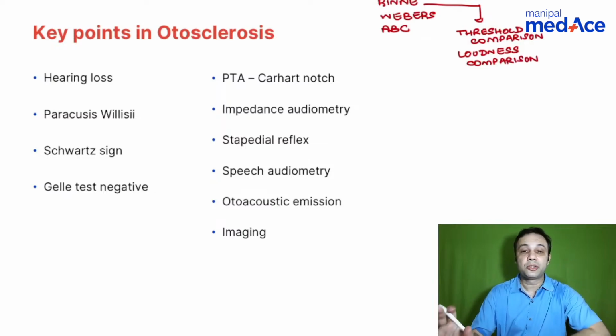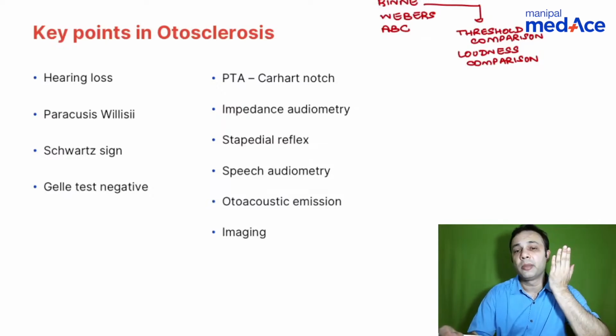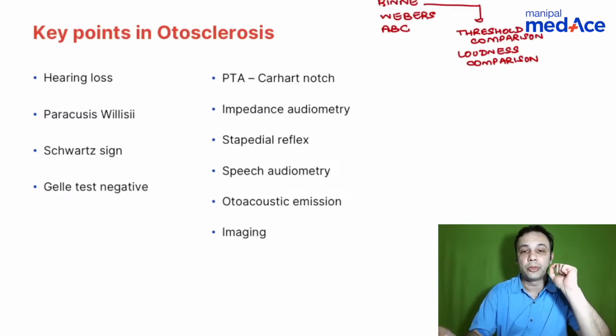When you talk about the threshold comparison method, the tuning fork is struck and kept behind on the mastoid. Once the patient stops hearing, you keep it in front of the external auditory canal. The difference between the air and bone conduction should be approximately 15 to 20 decibel for you to get a positive response for this particular tuning fork test. So when is Rinne's positive? Whenever the ear is normal or whenever the patient has got a sensorineural hearing loss. When you talk about loudness comparison, you alternate between the bone conduction and air conduction, and try to find out which one is better than the other. That will give you a more or less easier way of finding out which one is better.